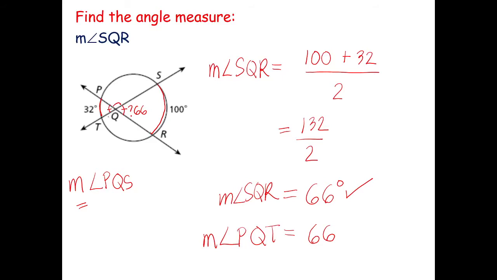How many degrees is a straight line? So 180 degrees minus 66. And how much is the result? 114 degrees. So this is also 114 degrees. The vertical angle, this is also 114 degrees. By the way, this is 66. So just take note of those concepts, okay? Is this example clear?